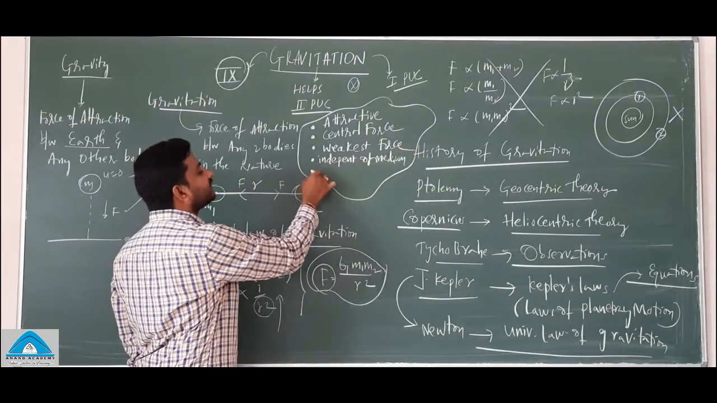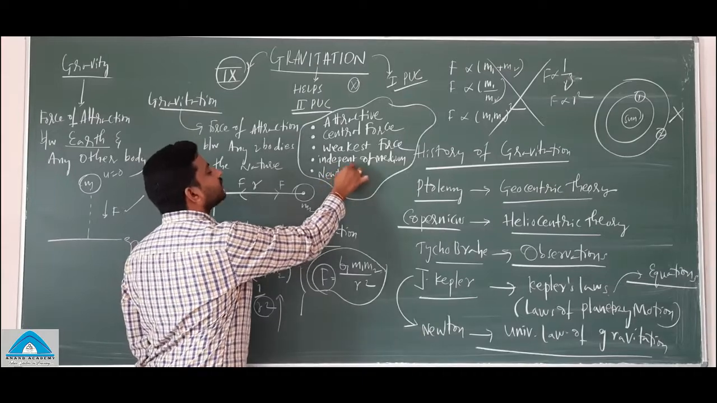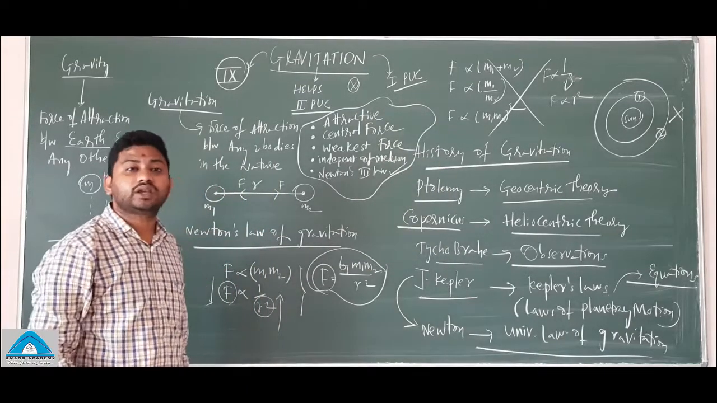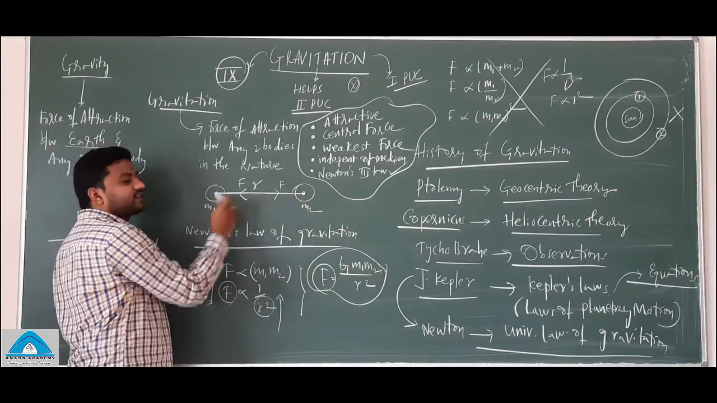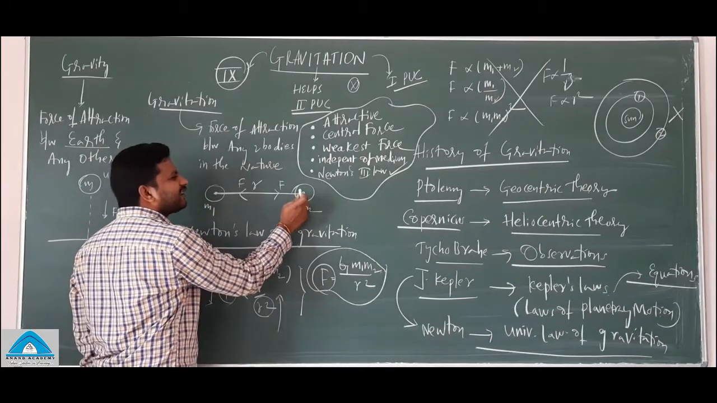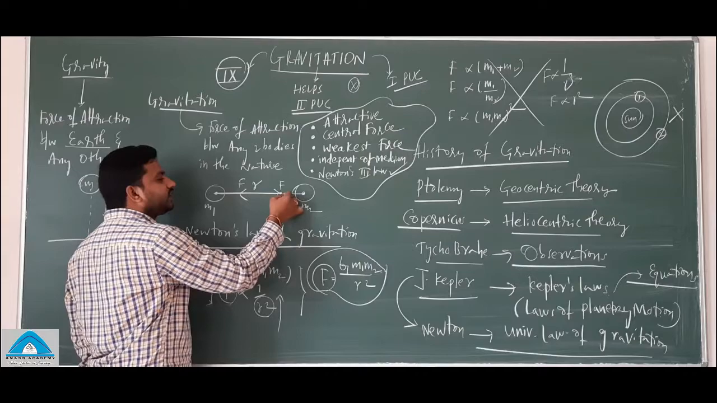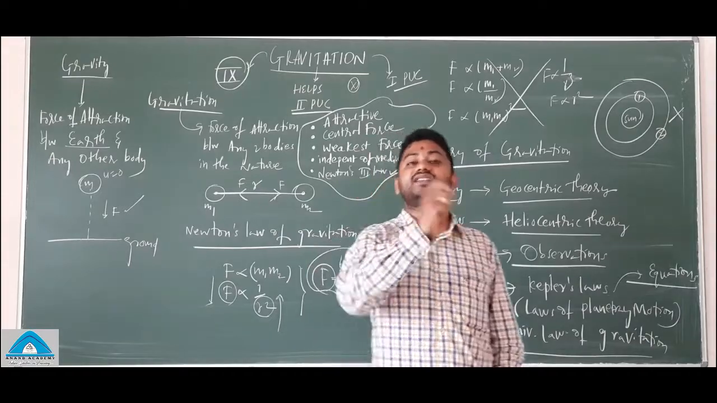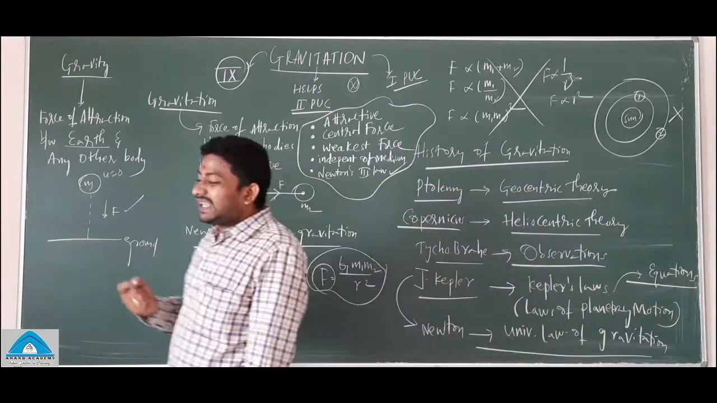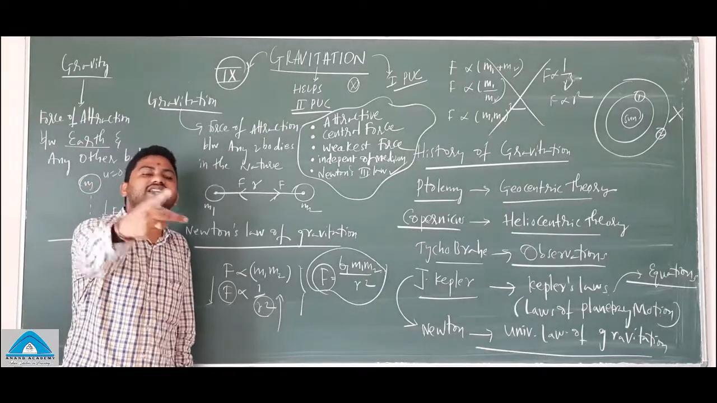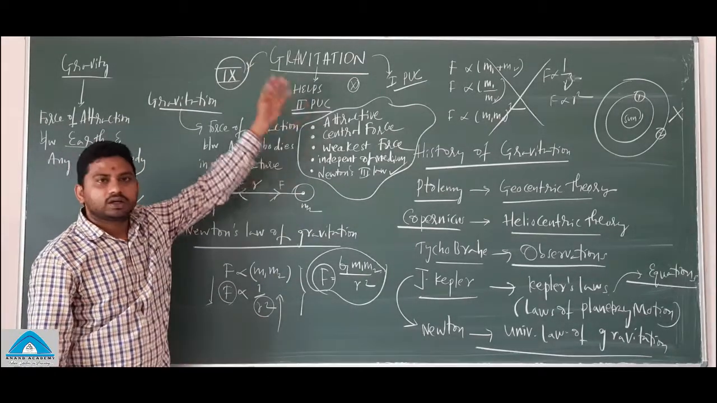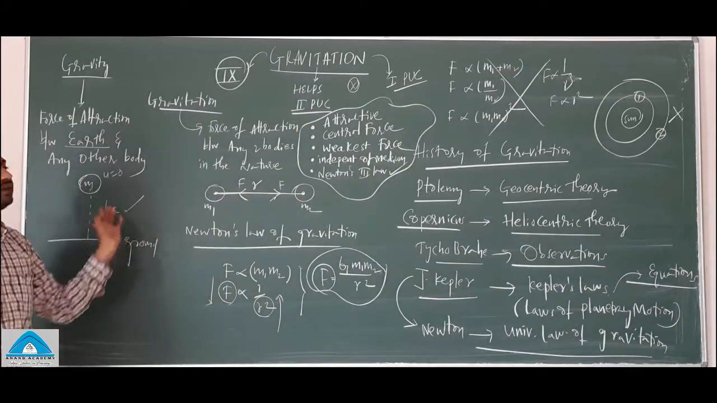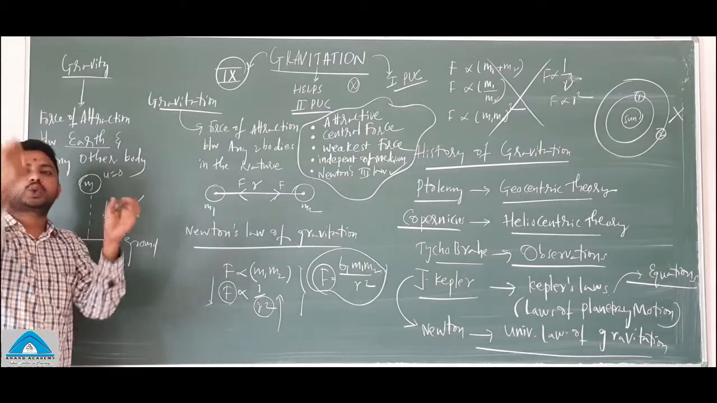Last important thing: Newton's third law is valid here. That's what I told you. The force of attraction on this body by that body is the same as the force of attraction by this body on that body. Understand? So action and reaction forces are valid here, and they are equal in magnitude and opposite in direction. These are the properties of the gravitational force. So these are the basics of the gravitation chapter, and let's move into the equations and numericals.